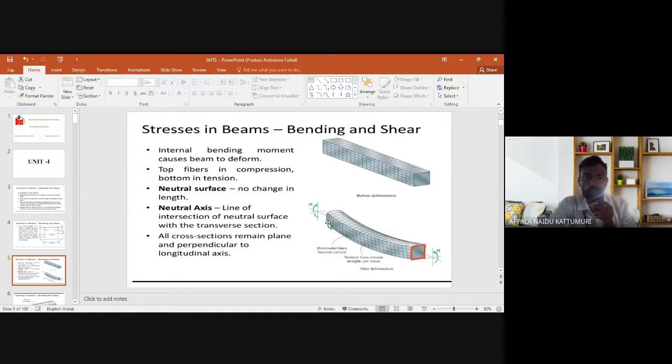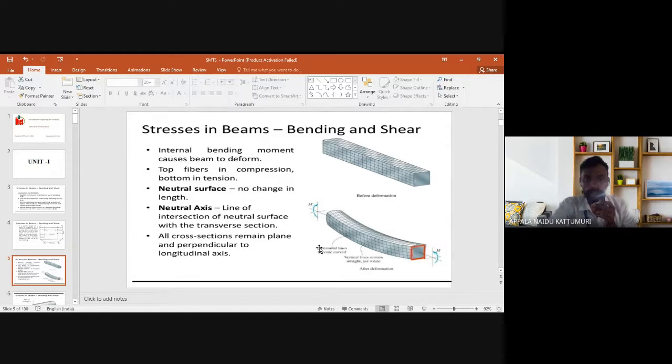So the top layer of the beam is said to be in compression, and the bottom layer of the beam is said to be in tension. The neutral axis layer has no change between them, so the neutral axis remains constant.